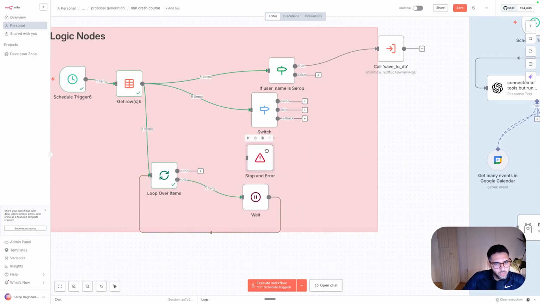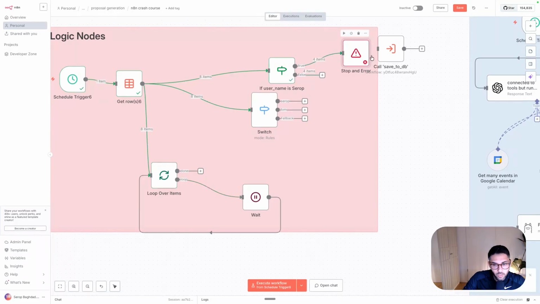Another useful one is called the stop and error. So here, in case you receive an error, now let's open it. Let's say something is not an error. So you can have here an if node, and this is actually quite good. So let's say whenever the name Surab pops in, so it is true, I want you to return an error.